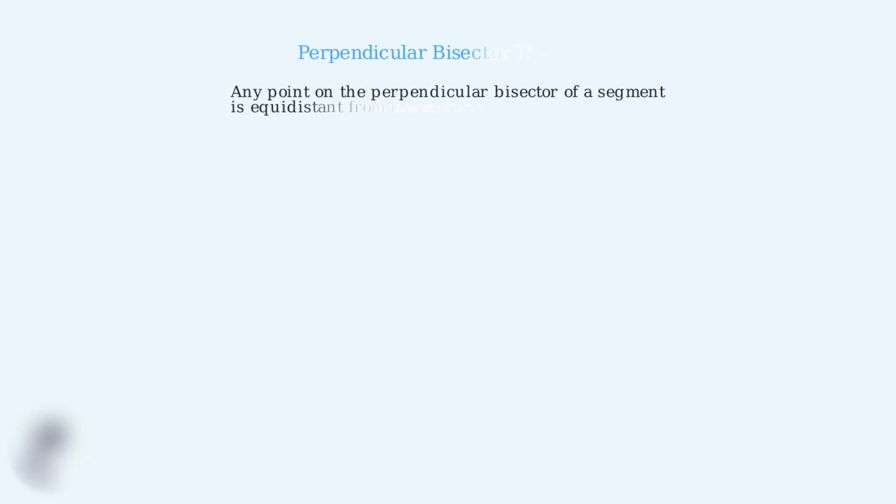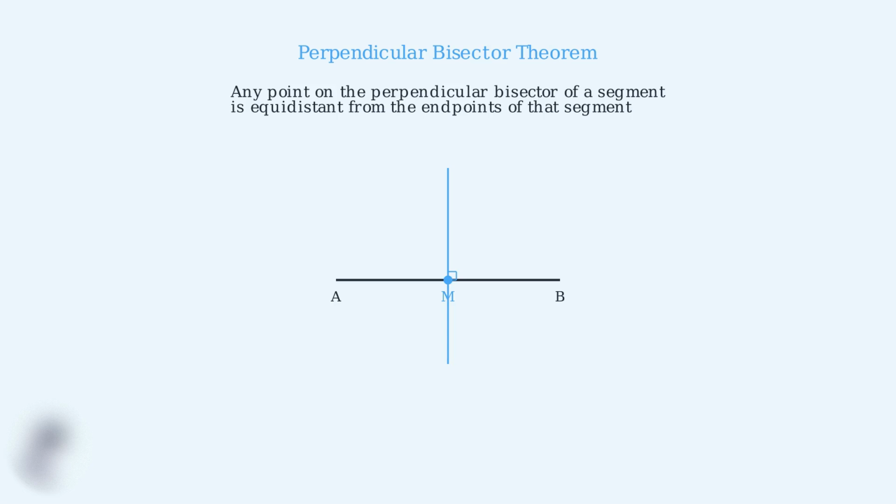The perpendicular bisector theorem is a fundamental concept in geometry that helps us understand the special properties of perpendicular bisectors. This theorem has practical applications in construction, engineering, and design. First, let's understand what a perpendicular bisector is. A perpendicular bisector is a line that passes through the midpoint of a segment and forms a 90-degree angle with that segment.